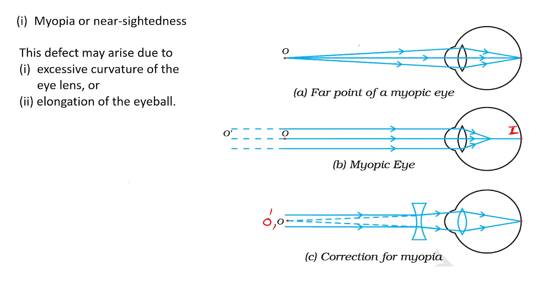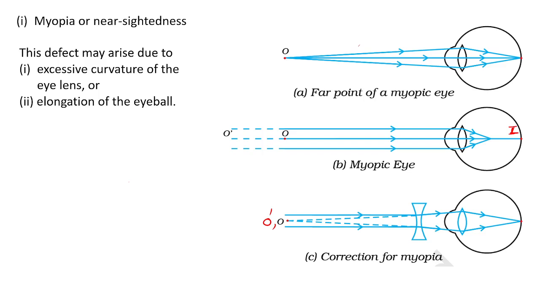You agree with me? I have an eye defect, so if I remove my glasses and watch the star, I cannot see it. I am saying the truth. So the healthy eye has a far point at infinity.